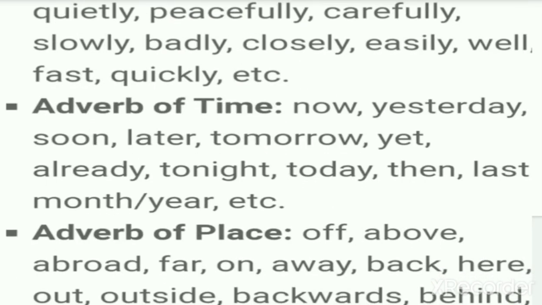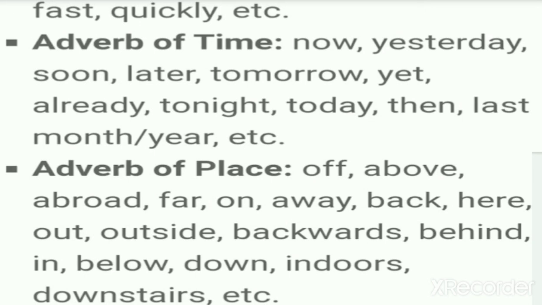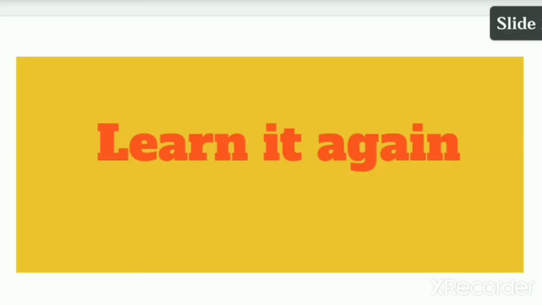Now we have adverb of place. It means for place it is where, right? Where you have been called. I was called there. Of, above, abroad, far, on, away, back, here, out, outside, backwards, behind, in, below, down, indoors, downstairs, etc. These are adverbs of place. It is showing where, right?